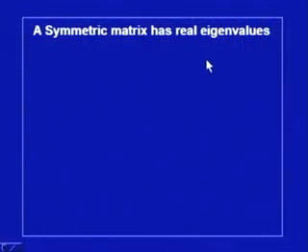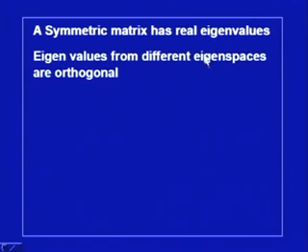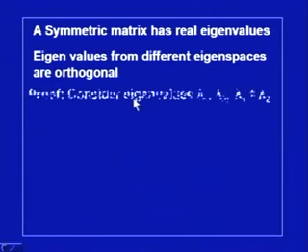Now, I will come to this statement that a symmetric matrix has real eigenvalues. This we have proved in one of my earlier lectures, and eigenvectors from different eigenspaces are orthogonal. So, this is the statement which I am going to prove now. To prove this, let us consider that there are 2 eigenvalues of the symmetric matrix A, which are lambda 1 and lambda 2.